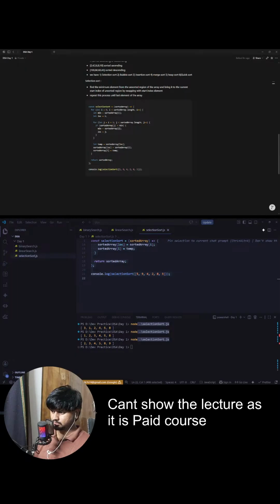Now what does bubble sort say? It says if two neighbors or adjacent elements are in the wrong order, swap them. That's it. If two neighbors or adjacent elements are in the wrong order, just swap them. So let's do this algorithm with this array.